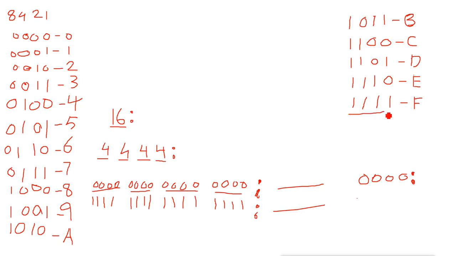When 4 bits get on, you get F. So your address part will be F, F, F, and F. It will be like this.